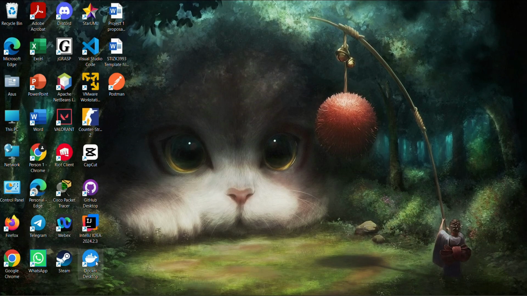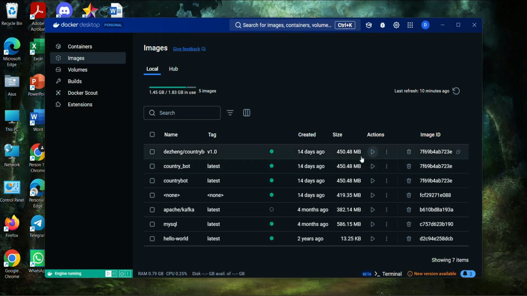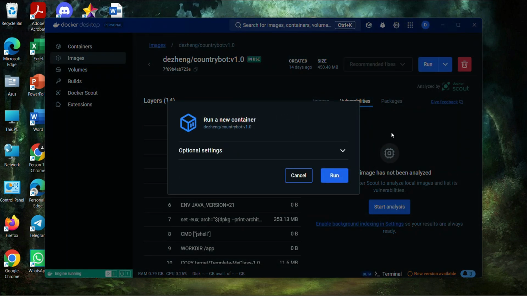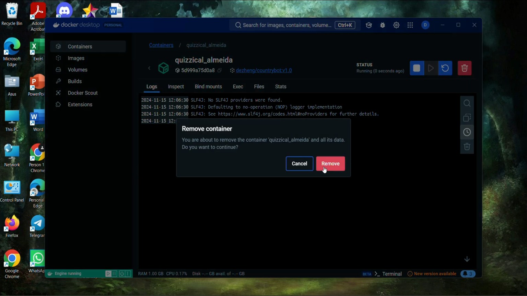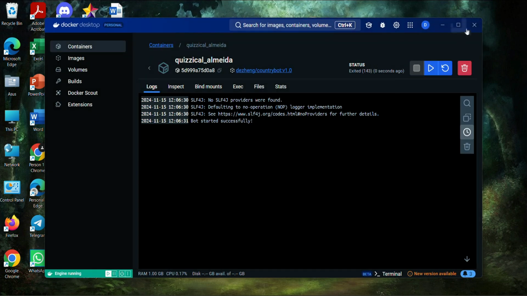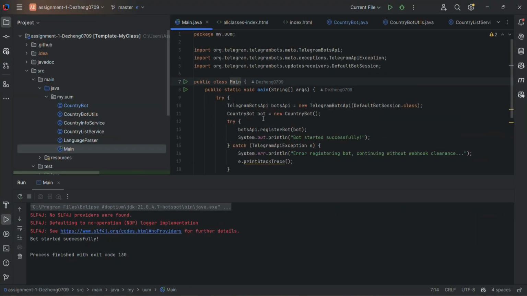So in Docker Desktop, we can see the Docker image, click run, and it will say bot started successfully. And this is IntelliJ, which can also run the Telegram bot. This will also say bot started successfully.